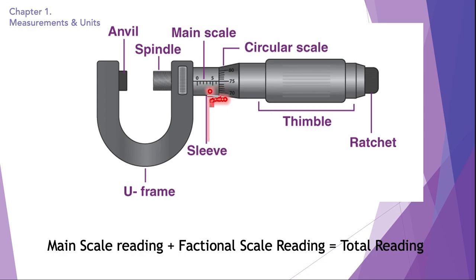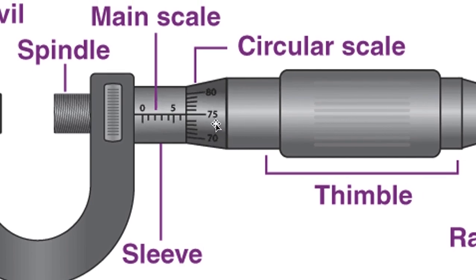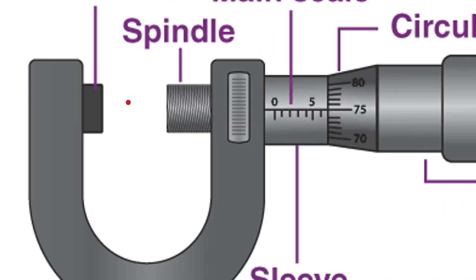Now, how do we read the micrometer screw gauge? The micrometer screw gauge also has a main scale and a fractional scale. So the main scale tells us the measurement in millimeters, and the fractional scale tells us a fraction of the millimeter that we have to add in the main scale reading. So for example, this, even though it's not measuring any object, it is still open, it's not closed.